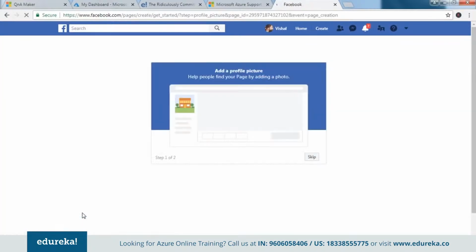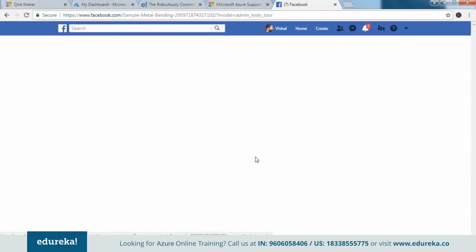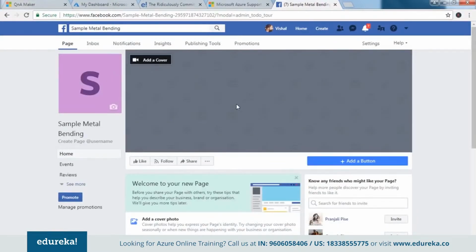If not, then we'll have to switch to something else. Probably it is letting me create one, so that's a good sign. We can go ahead and use this. Skip, and I say skip. There you go, guys. We have a page here.